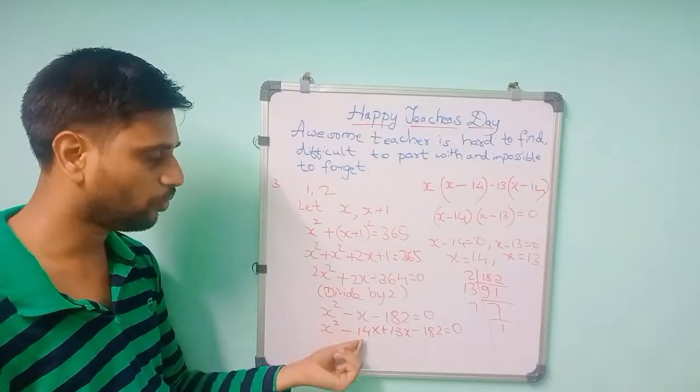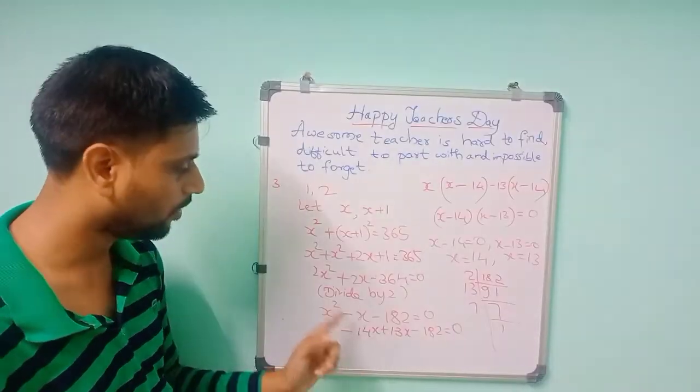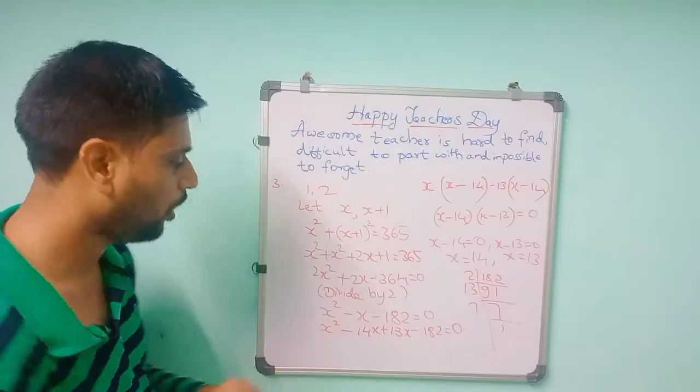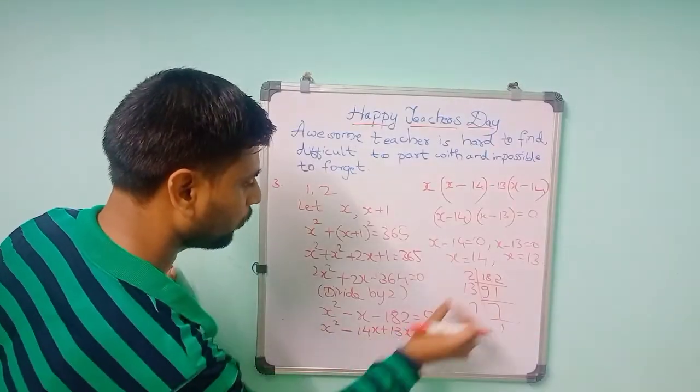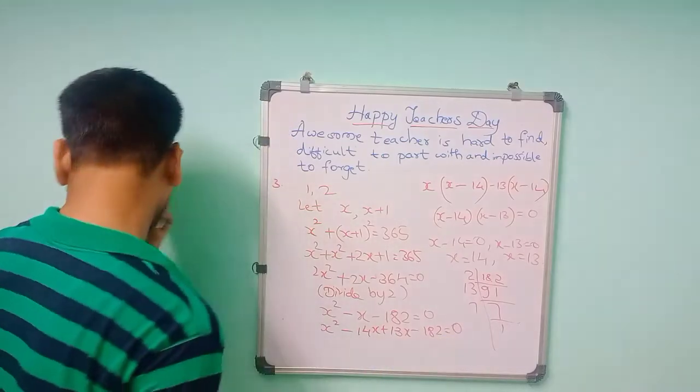So minus value should be greater. So 14 minus 13 is 1. Yes, 14 minus 13 will become 1. But here negative sign is more value. So you have to take negative more value and positive smaller value. So minus 14x plus 13 is equal to minus 182 is equal to 0.